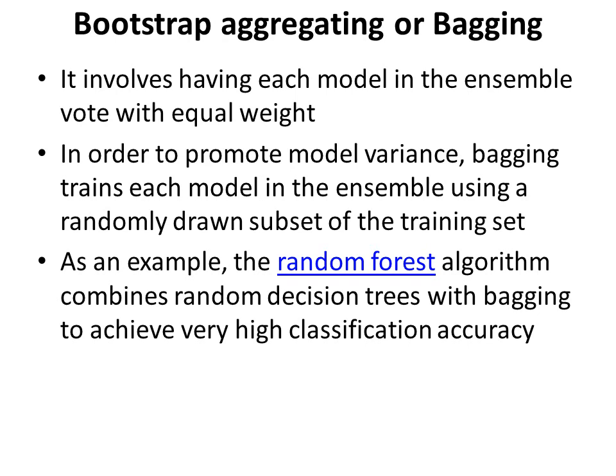In order to promote model variance, bagging trains each model in the ensemble using a randomly drawn subset of the training set. So randomly we are taking the subset from the training set in order to promote the variance.